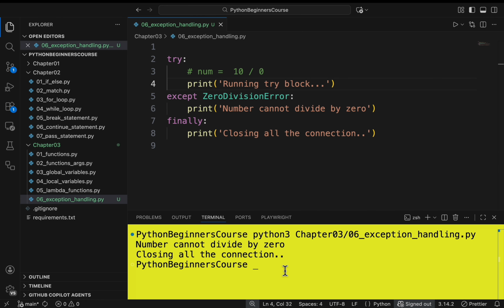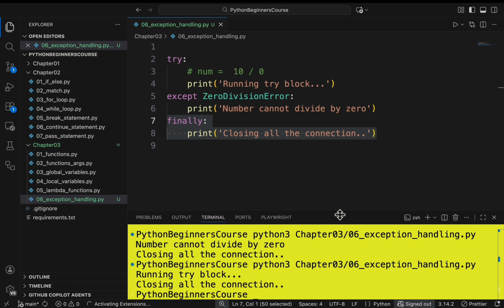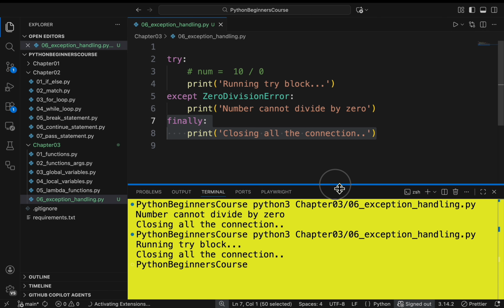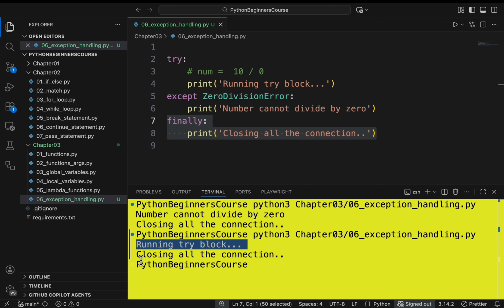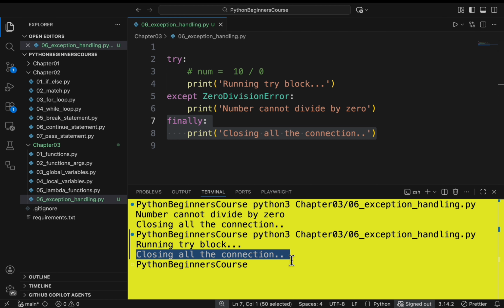If I run the program, it will execute just the try block smoothly, and then finally it will run the finally code block. Let's run the program, and if you see the output here, firstly it is printing running try block, and after that it is executing the finally code block.